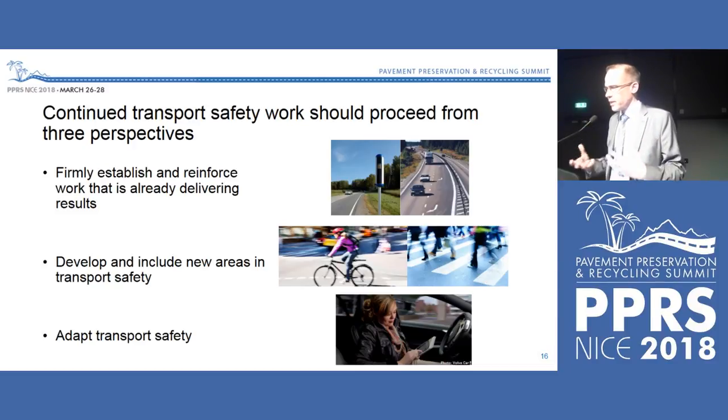The technology in cars is progressing and improving fast. We have, for example, lane departure warning systems, and they depend on the road markings on roads. So we have to have good maintenance, good road markings, in order to have these systems in cars function in the way that they are supposed to do. So the car manufacturers and the transport administration have to work together in order to improve the safety.